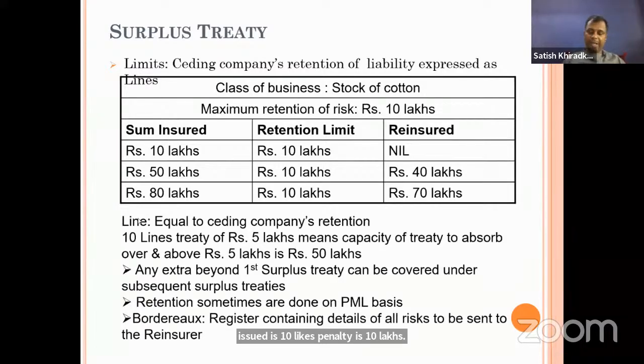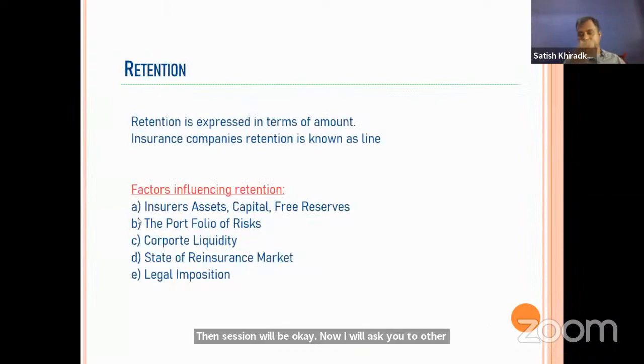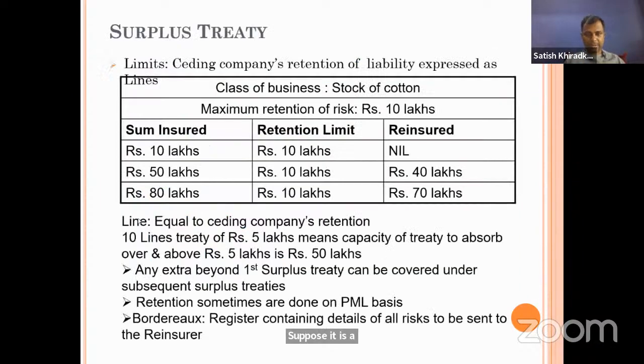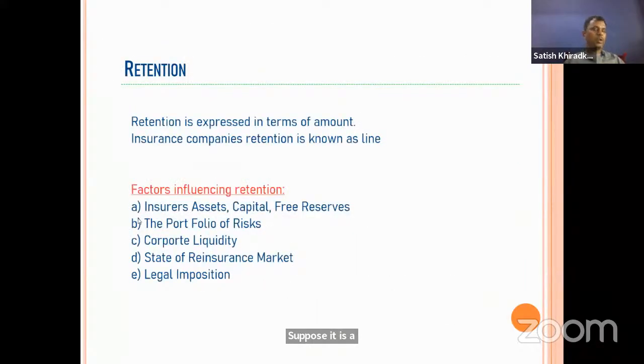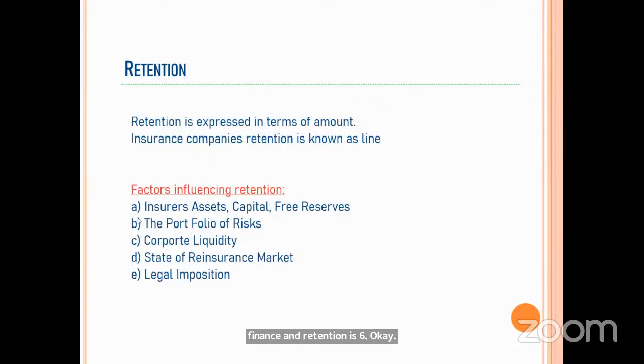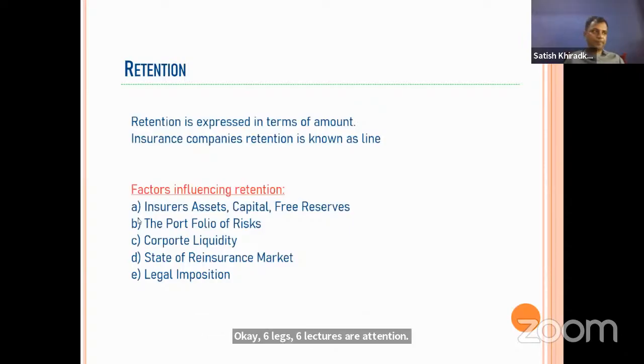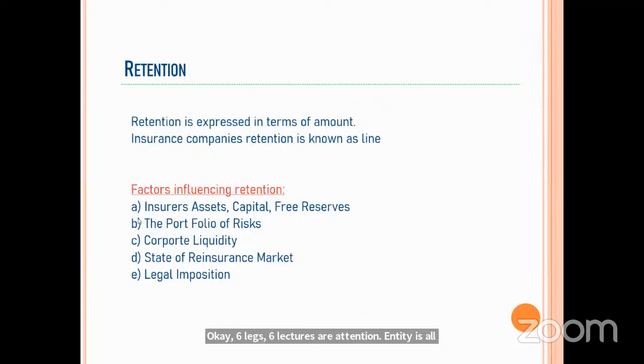Now I will ask you another example. Suppose it is a treaty of 5 lines, and the retention is 6 lakhs. I'm telling you the sum assured, you tell me how much cession there will be. Suppose the sum assured is 5 lakhs.